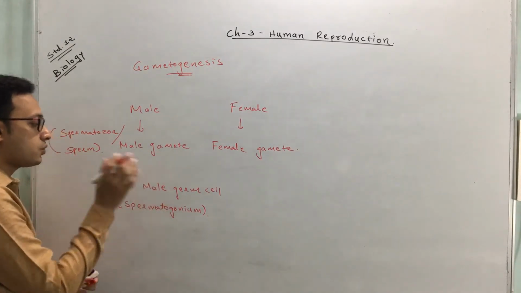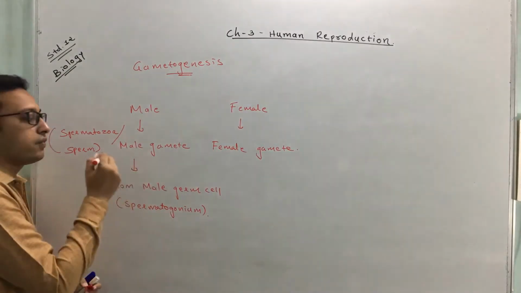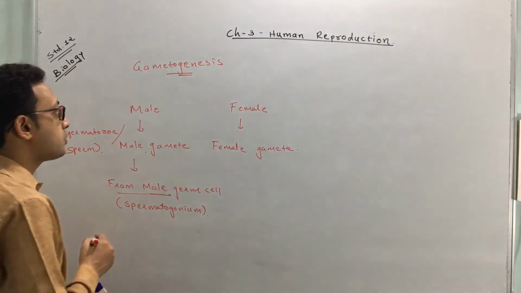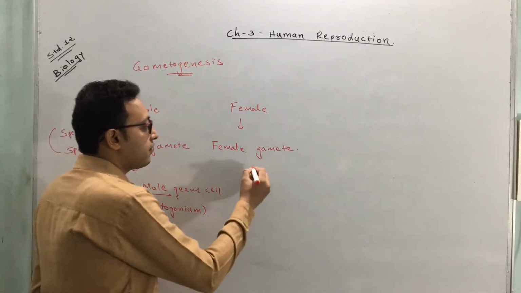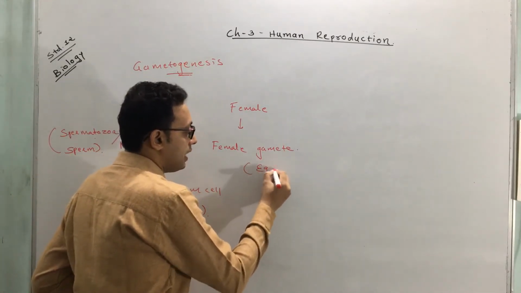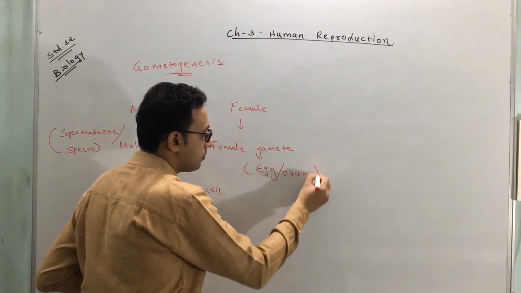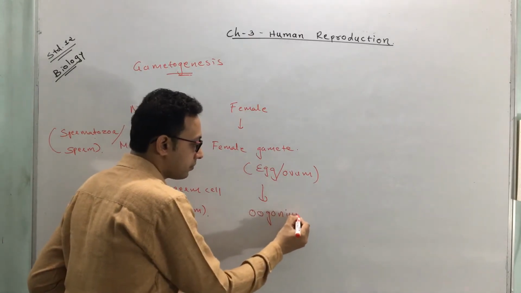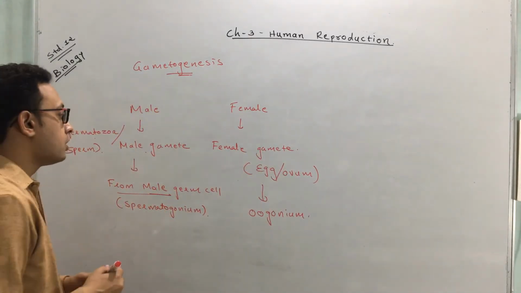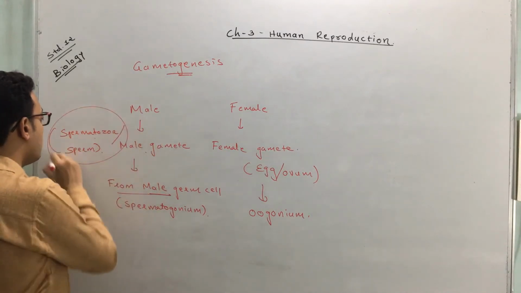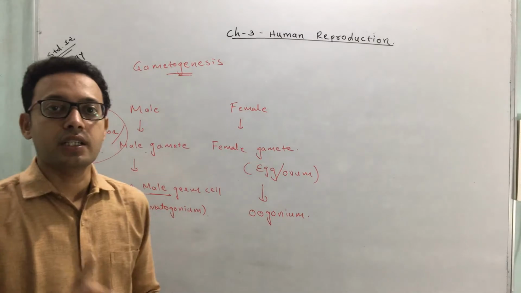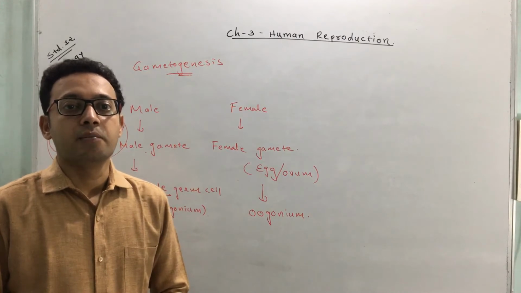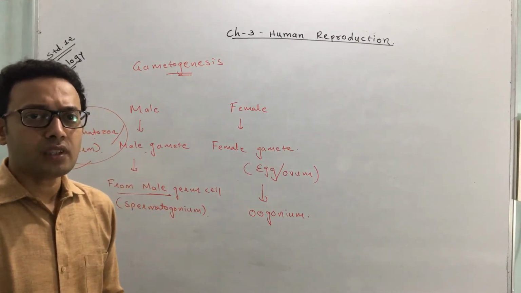So this is the process we call gamete formation. The male germ cell produces the male gamete called spermatozoa or sperm, which we have to discuss. Again, the female gamete can also be called egg or ovum, and it starts to be produced from oogonium. Today we have to discuss how the spermatozoa or sperm are going to be produced under gametogenesis. So let's discuss how the sperm or male gametes are produced by different organs of a human.